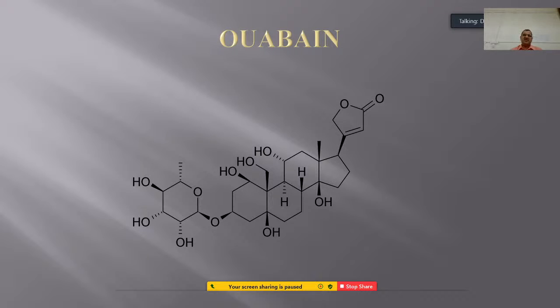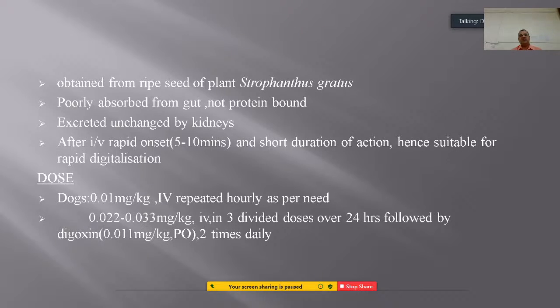Then ouabain is another drug. It is obtained from Strophanthus gratus, and it is poorly absorbed from the gut and not plasma protein bound. It is excreted unchanged by the kidneys, and after IV it has a rapid onset of 5 to 10 minutes and a short duration of action. Hence it is a very suitable drug for rapid digitalization. The dose is 0.01 milligram per kg, especially IV, because orally it is not absorbed.